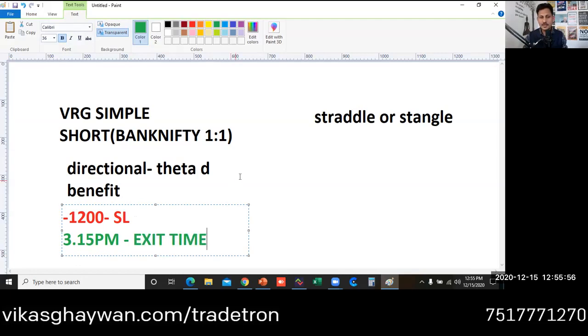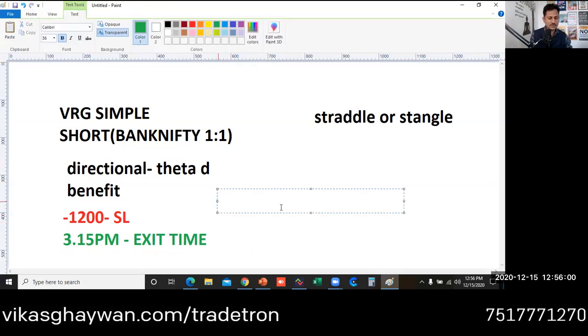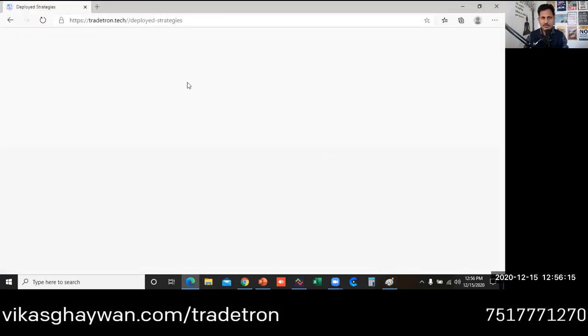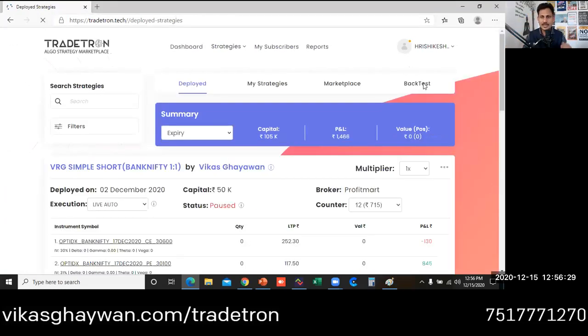For this strategy, it also has a trailing stop loss, trailing SL, which is maintained at 800 rupees. It means that whenever your profit goes to 800 rupees, let me show you some live trades. When your profit goes to 800 rupees, your existing stop loss of minus 1200 comes to zero.